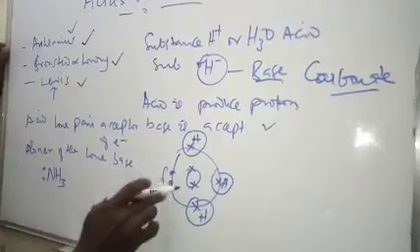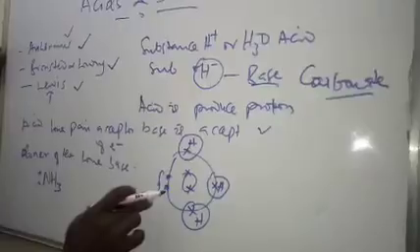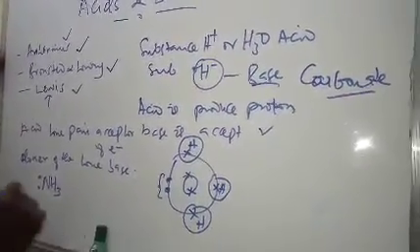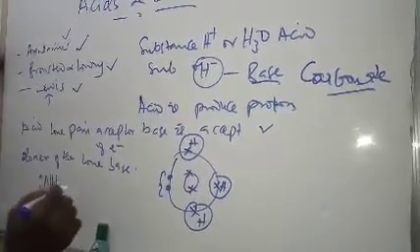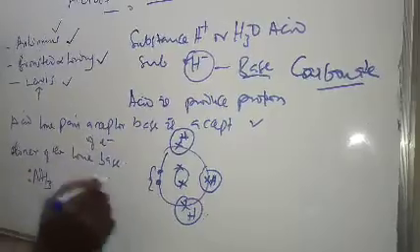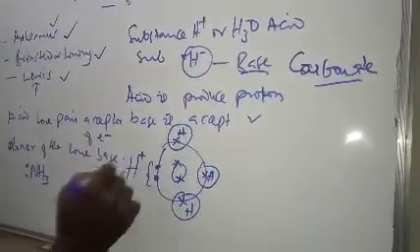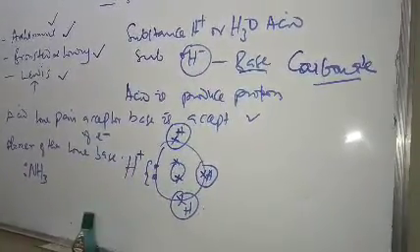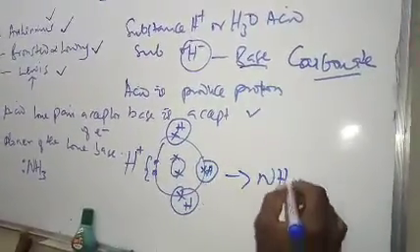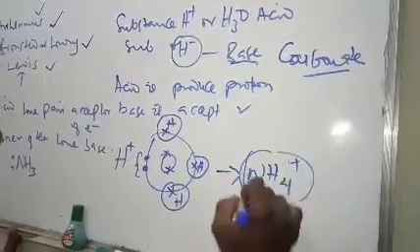It has the lone pair, hence it is a base, since it has the lone pair and it can donate this lone pair. An acceptor of the lone pair is the acid. A hydrogen, a proton, can easily accept this lone pair to form an ammonium compound.